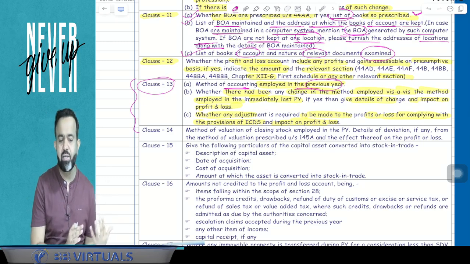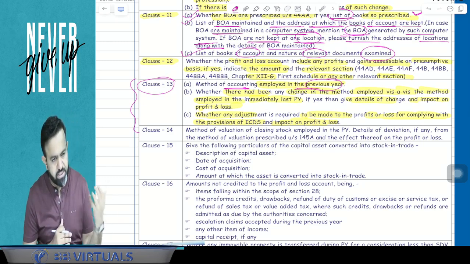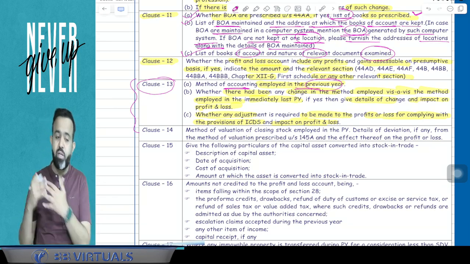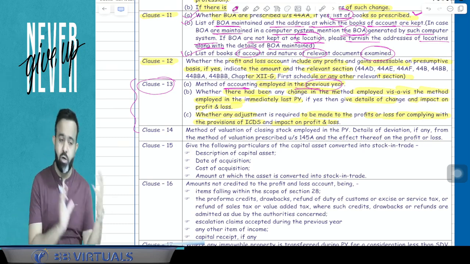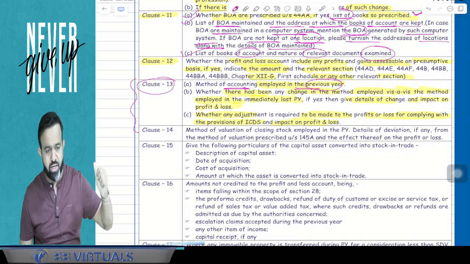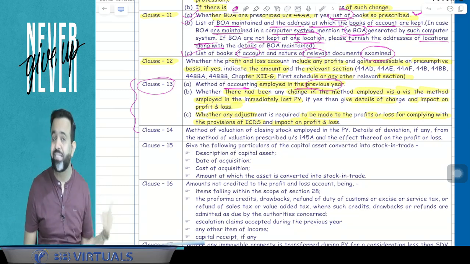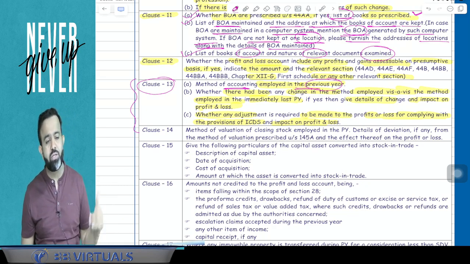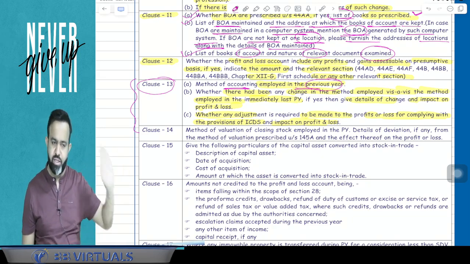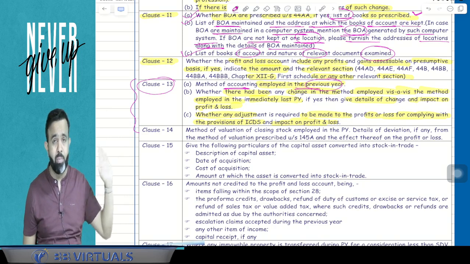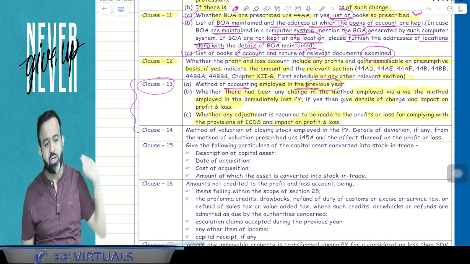Is there a change in the method of accounting in the current year? If the answer is yes, then due to that change, what is the impact on profit and loss? And due to the ICDS, what is the impact on the profit and loss? And guys, if there is any ICDS disclosure, that disclosure is also required to be made in clause number 13.